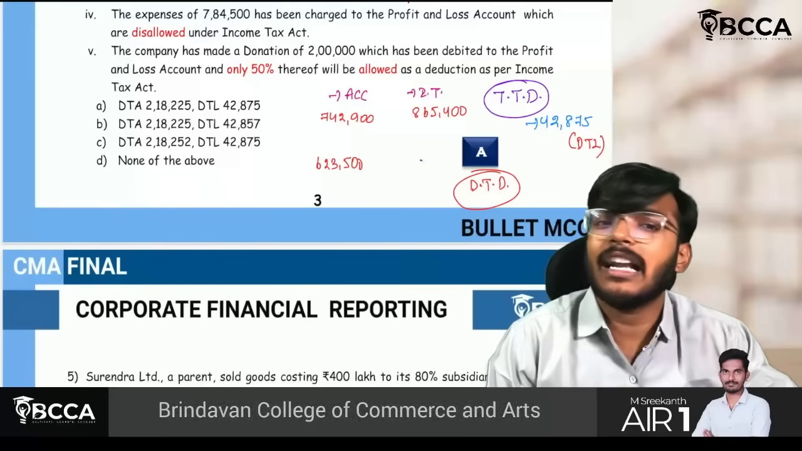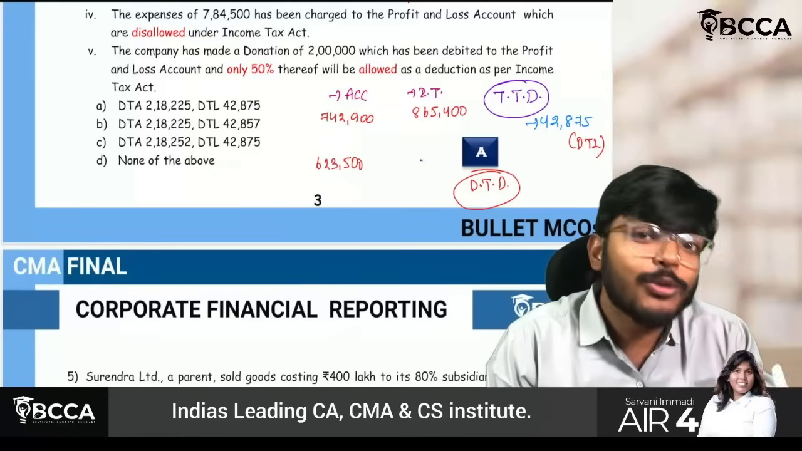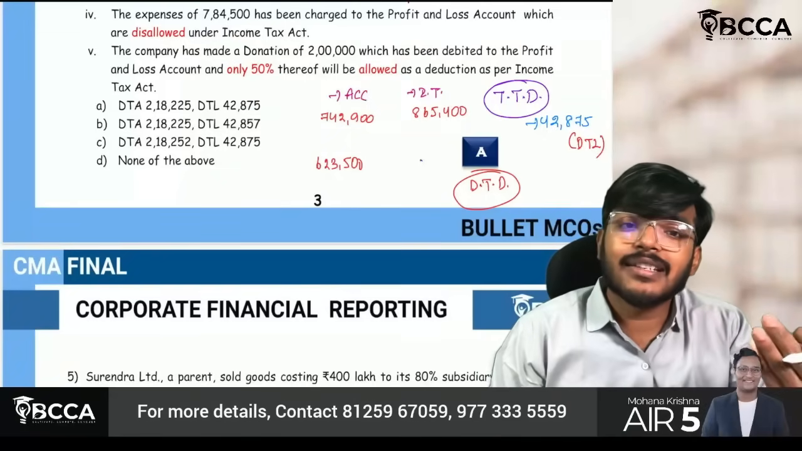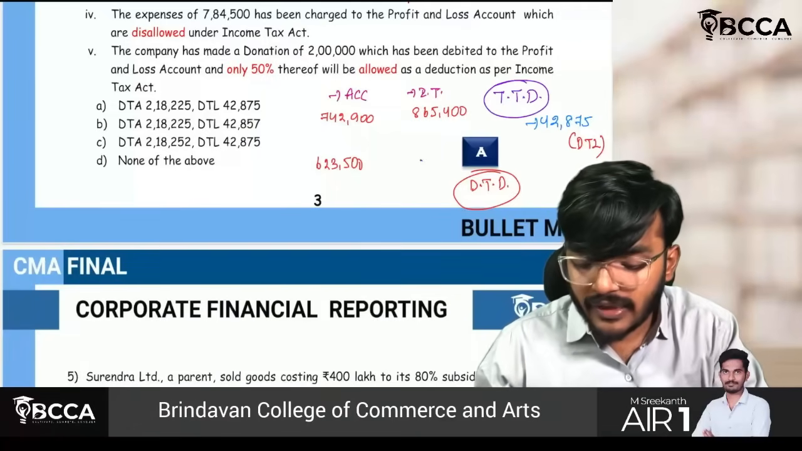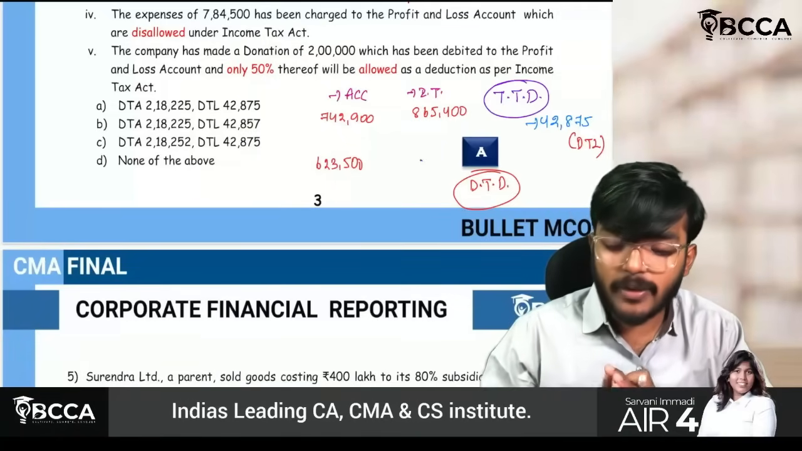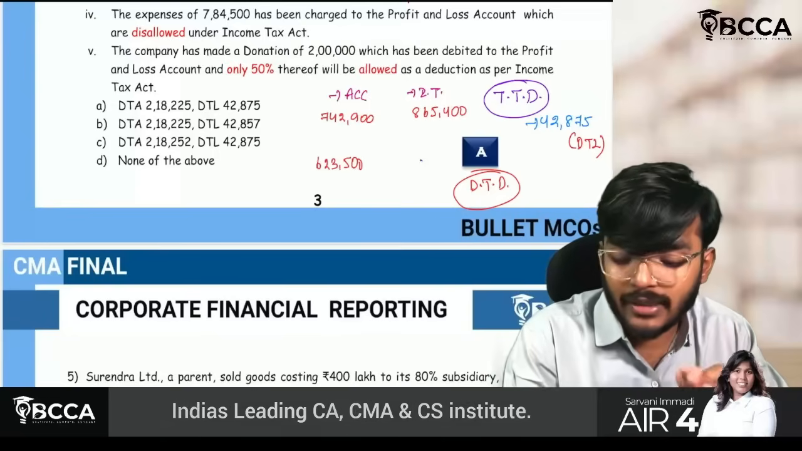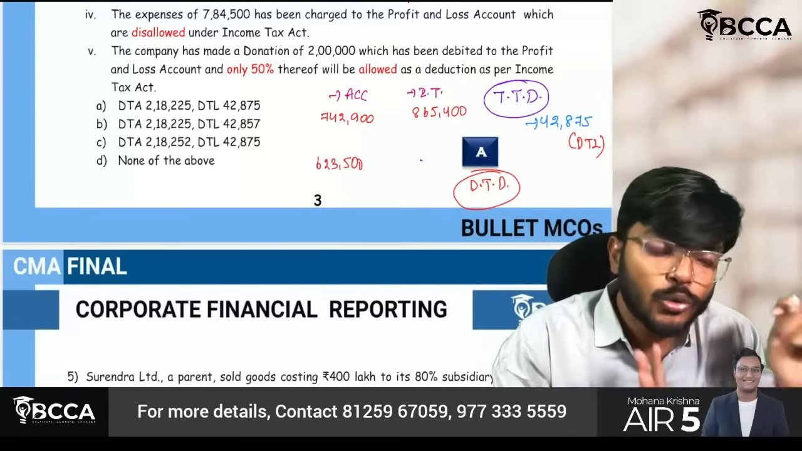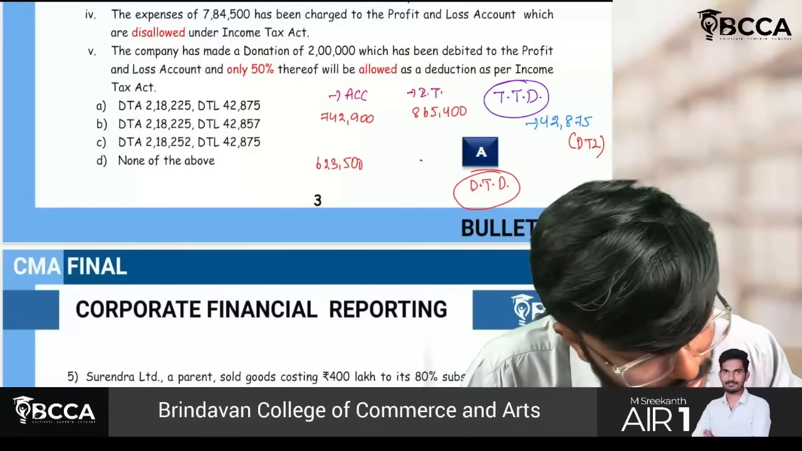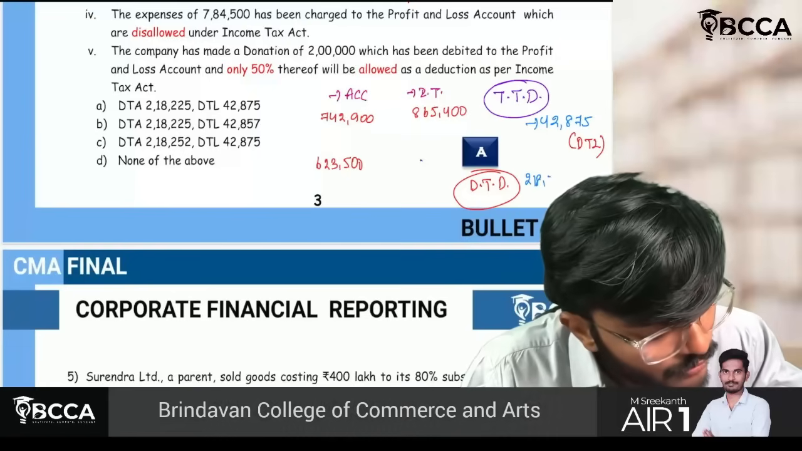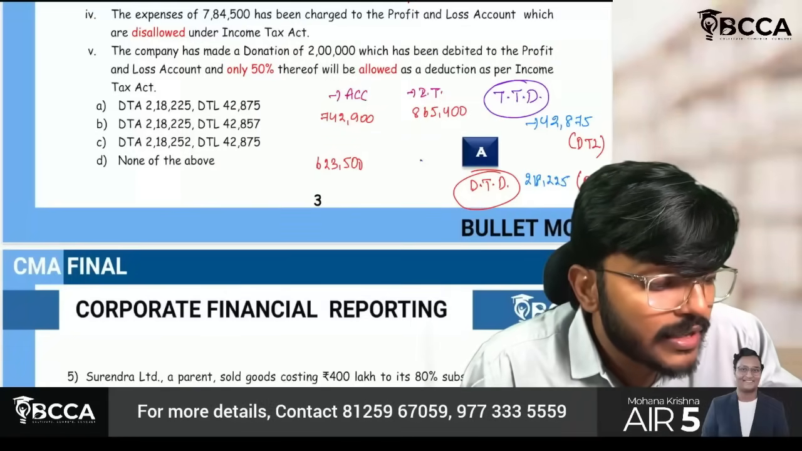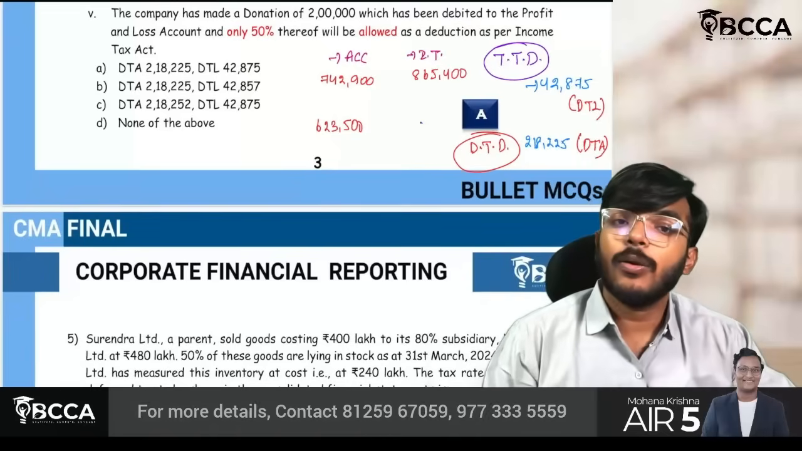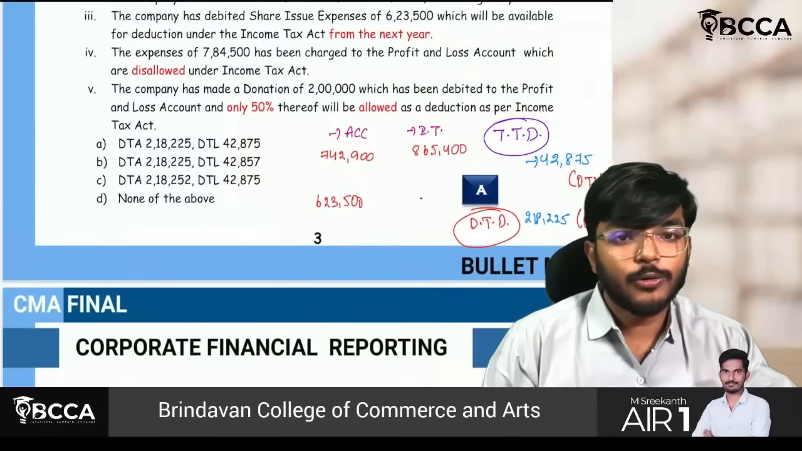Sir, why deductible? Very simple. In future, will you get a deduction or will you have to pay taxes? The answer is I will get a deduction. So 6,23,500 into 35%, you get 2,18,225. Yes, sir, I have understood. Since I will get a deduction in future, this should be a deferred tax asset, sir. Okay, sir. 2,18,225.